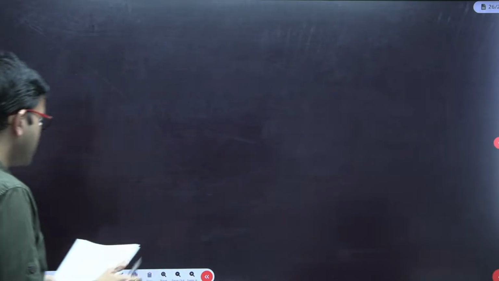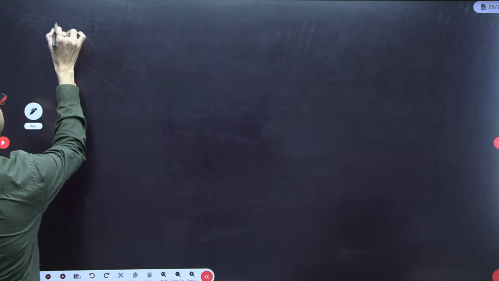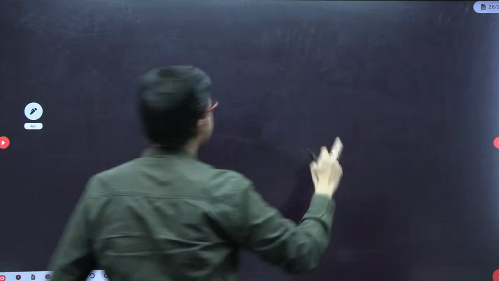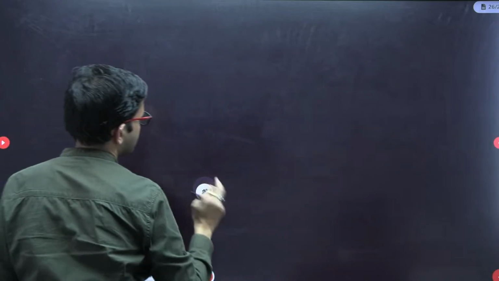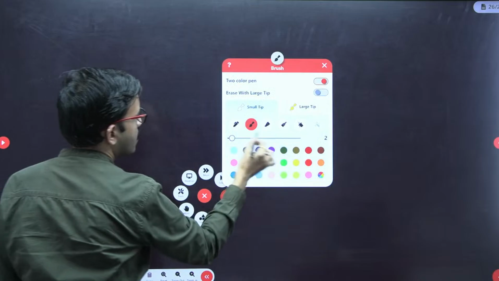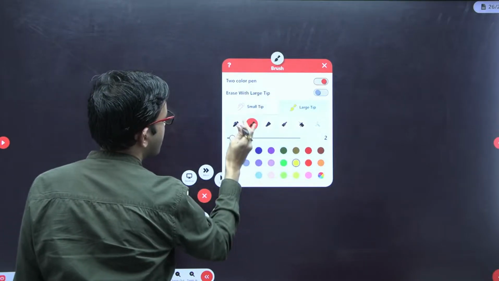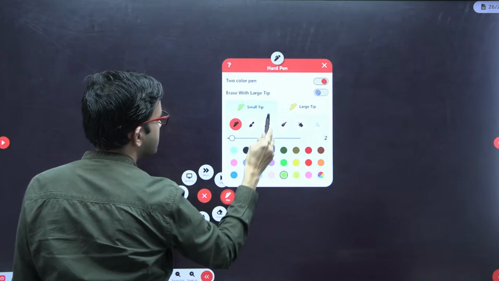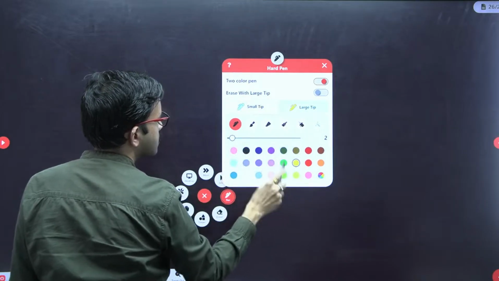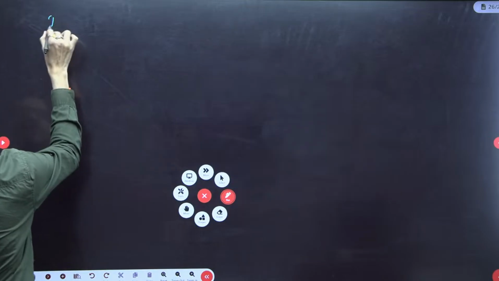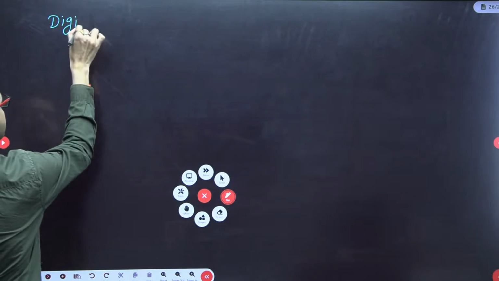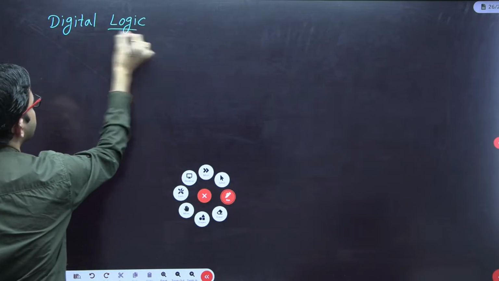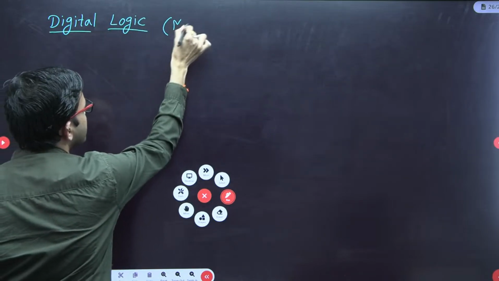This question is regarding the digital logic subject, and the question is of MSQ type.